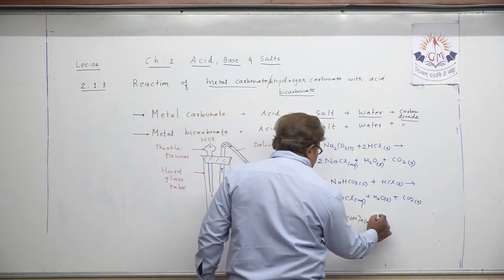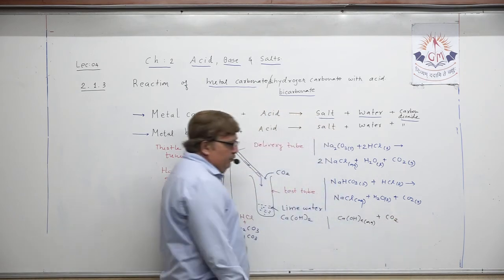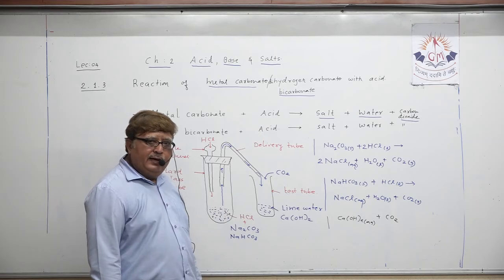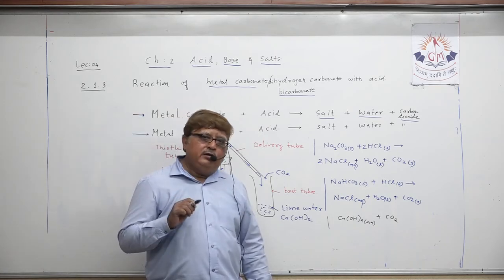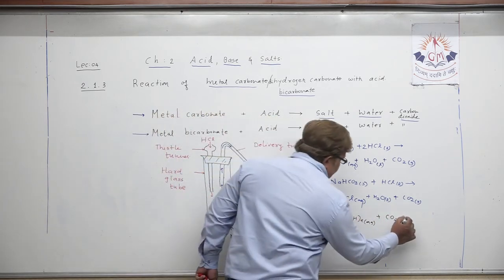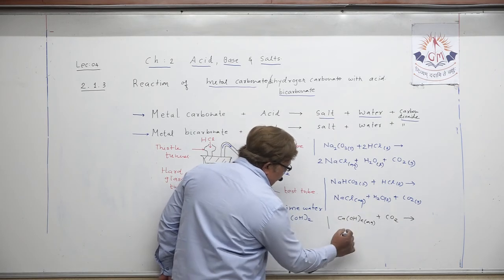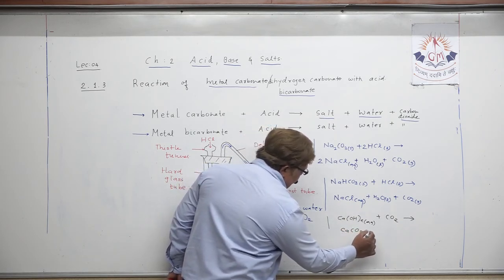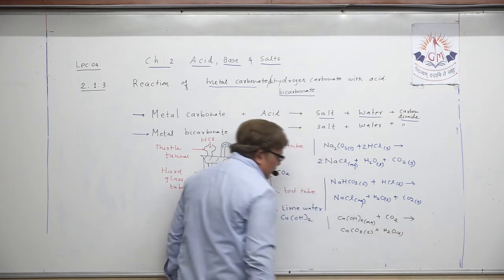The moment the carbon dioxide produced during the chemical reaction mixes with the lime water, it turns lime water milky white. Why does it happen? I am writing the products here below: the moment they react with each other, it produces calcium carbonate plus water, that is liquid. Understand?